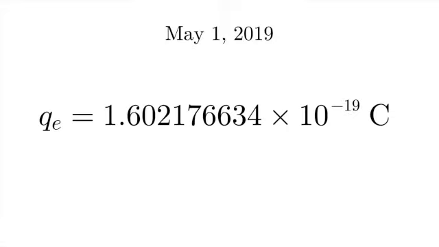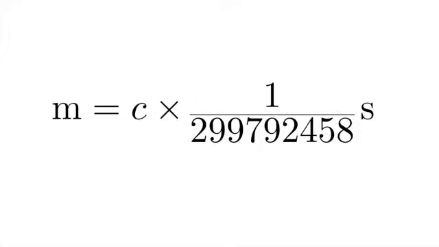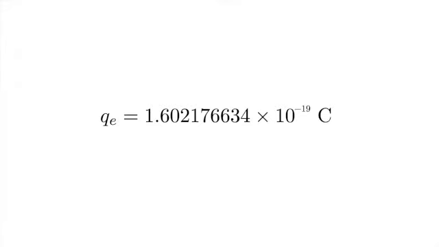So, as of the 1st of May 2019, the elementary charge is equal to exactly 1.602176634 times 10 to the negative 19th coulombs. It's similar to how the speed of light is now exactly 299,792,458 meters per second, after the meter was defined as the distance traveled by light in 1/299,792,458th of a second. This is where I began to notice a problem.